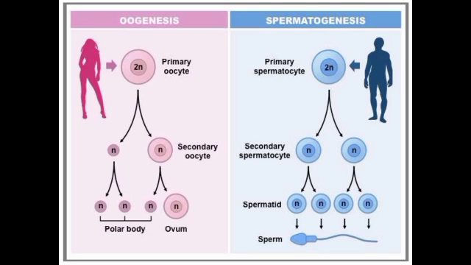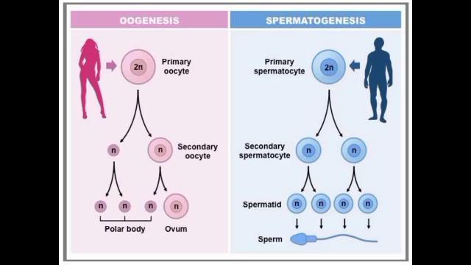Here we can see two types of gametogenesis: in females, oogenesis, and in males, spermatogenesis. In the first case, we have a diploid cell called primary oocyte, which undergoes meiosis and produces two cells known as secondary oocytes. Both are haploid. Further, they undergo division, which is of mitotic nature, and produce two cells from each secondary oocyte.